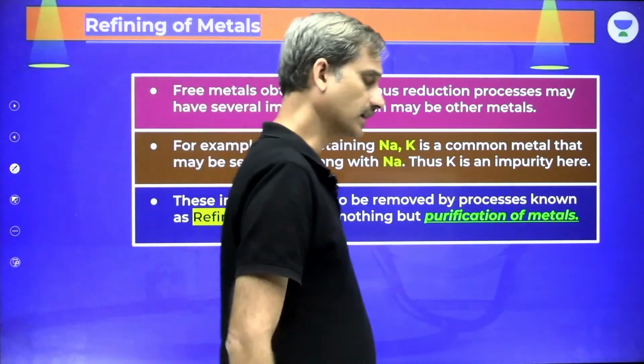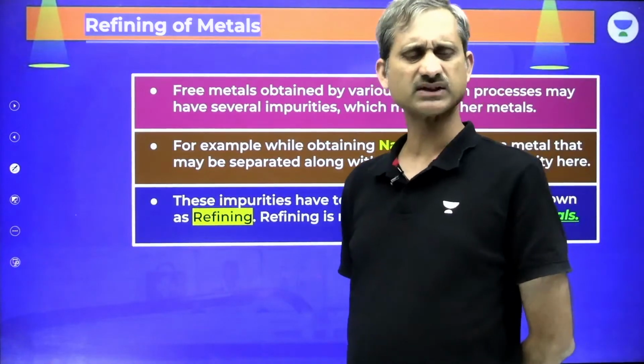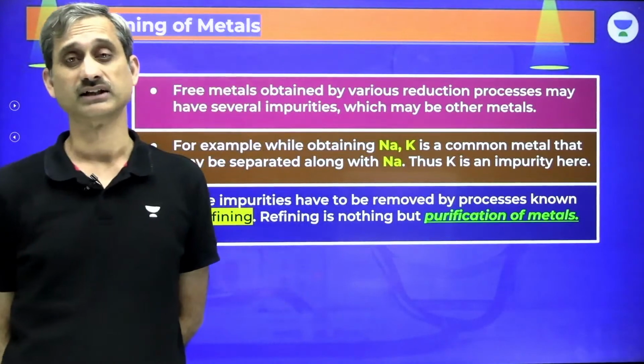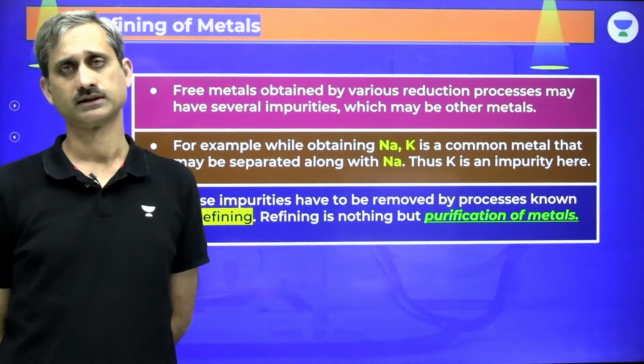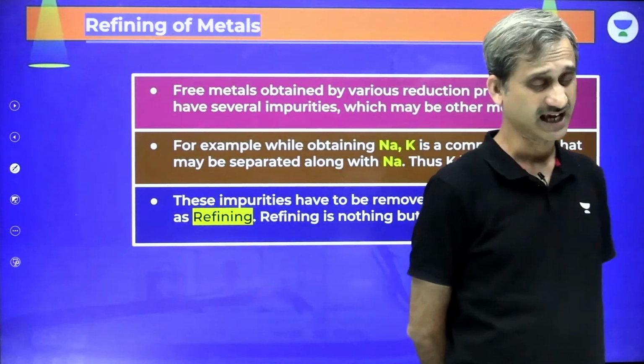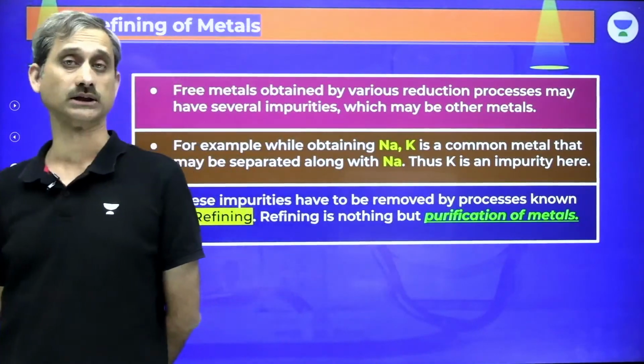Now we get along with the refining of the metals. These free metals which are obtained in these processes always contain some impurities. These impurities give some positive and some negative properties to the metal. Most often they make the metal brittle.